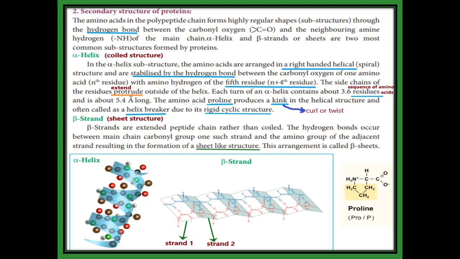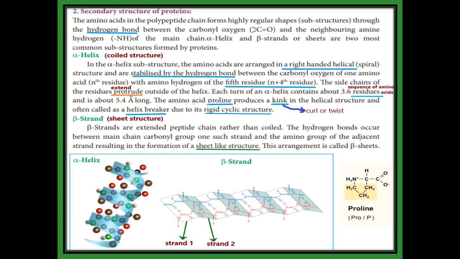Now we get the secondary structure with the help of hydrogen bonds. The hydrogen bond is formed between the carbonyl oxygen and the neighboring amine hydrogen of the main chain. We get two types of secondary structure: one is alpha helix, another one is beta strand. Strand means sheet. These are the two most common structures formed by proteins.